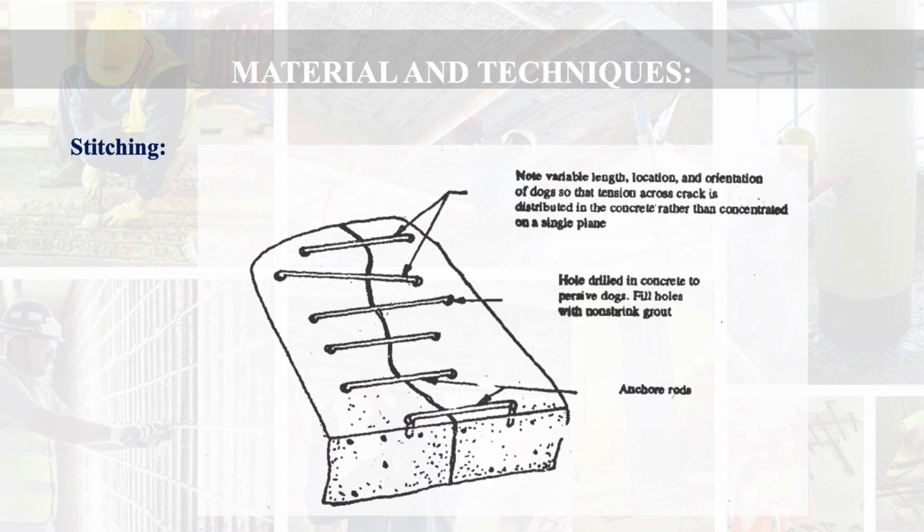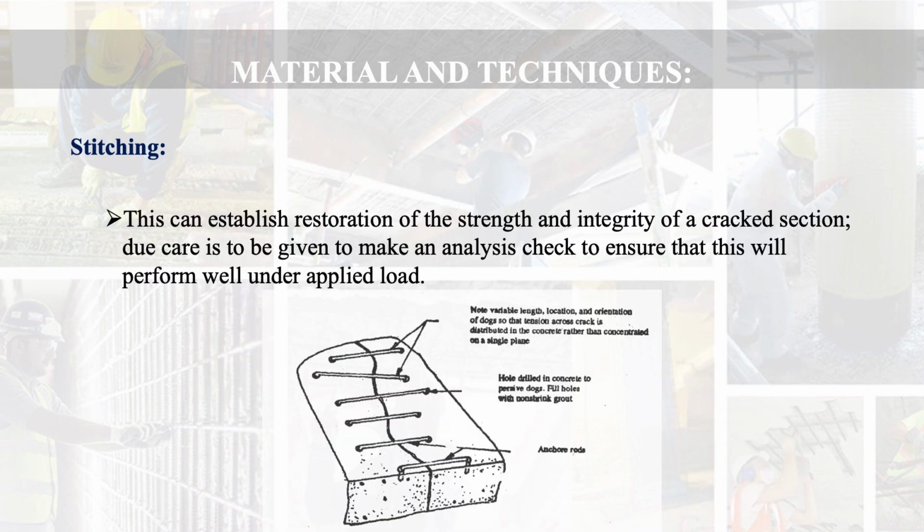Another method of repairing of cracks is repairing of crack by stitching. This can establish restoration of the strength and integrity of a cracked section. Due care is to be taken to make an analysis check to ensure that this will perform well under applied loads. What we do in this method, holes are drilled in concrete to receive dogs. Then these holes are filled with non-shrink grout. Variable length, location and orientation of dogs is done there so that tension across crack is distributed in the concrete rather than concentrated on a single plane.